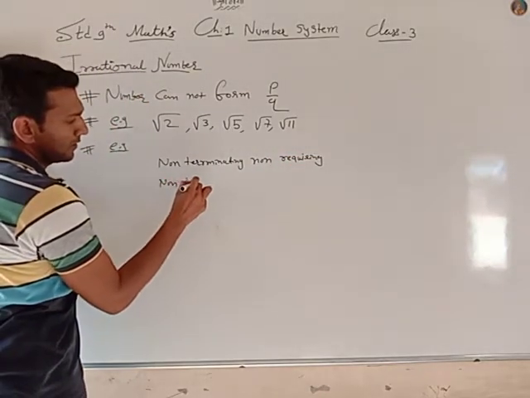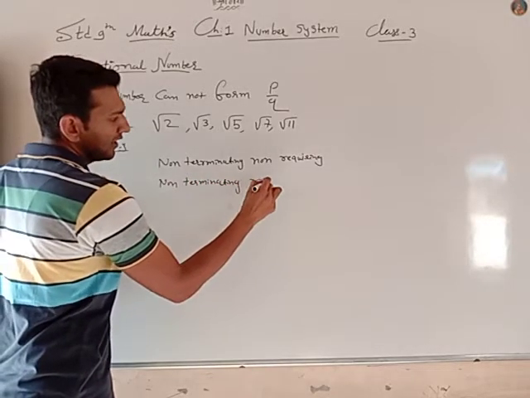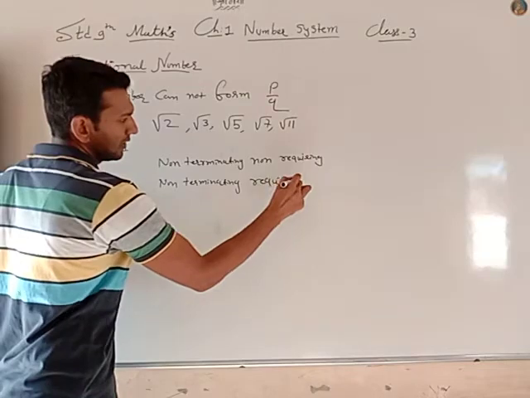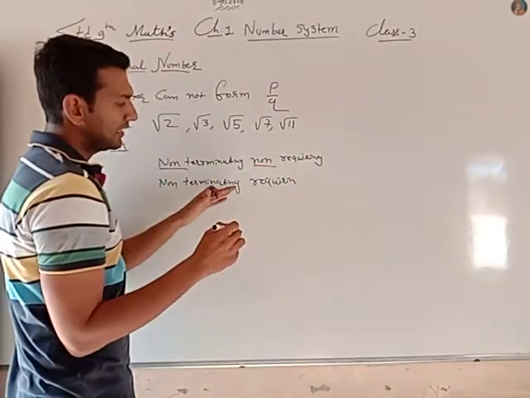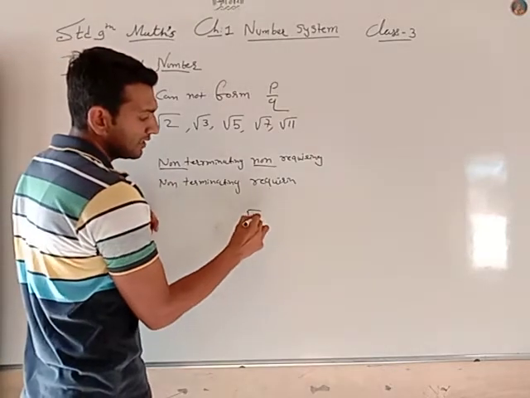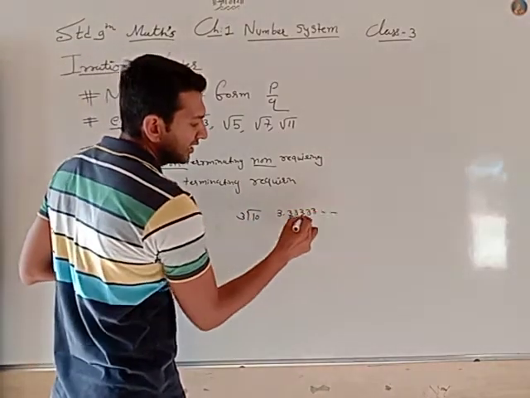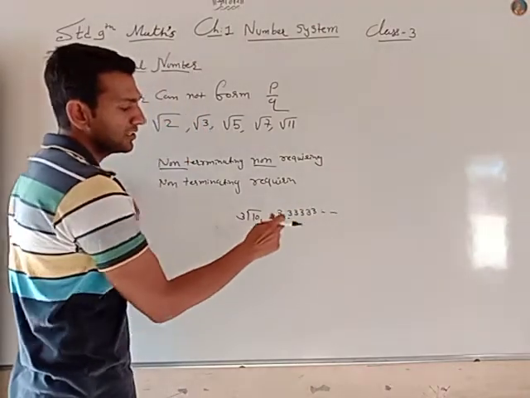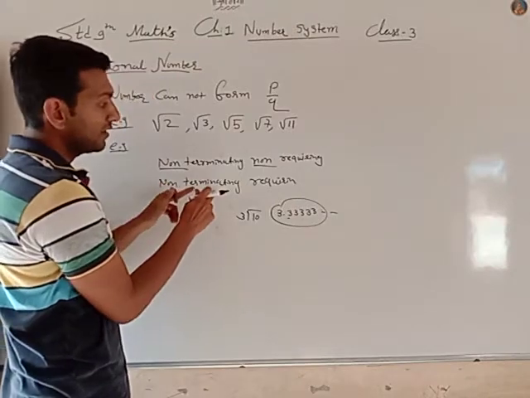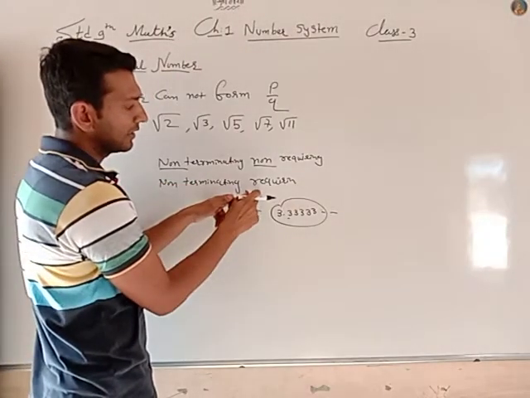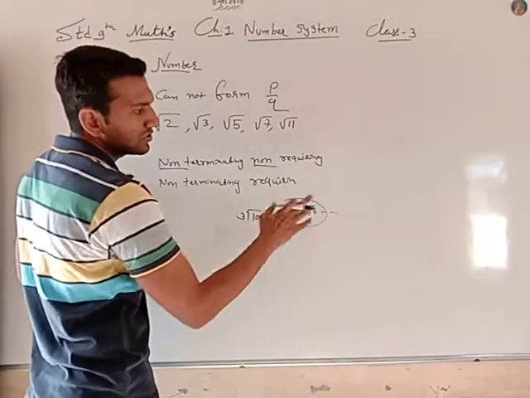Non-terminating recurring means, in suppose 10 by 3, the answer is 3.33333, a repetition of 3. So this type of number is called non-terminating recurring, meaning repetition is there, and non-terminating means the end is not there.